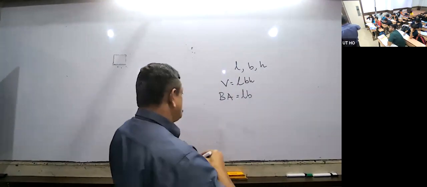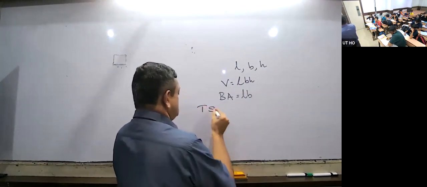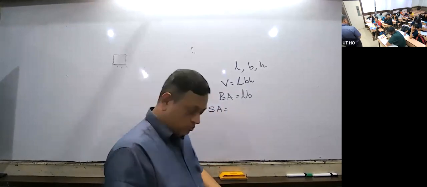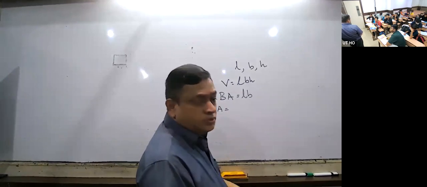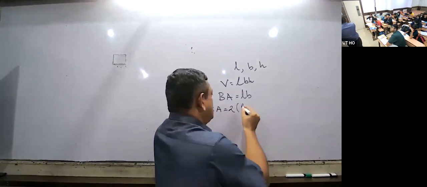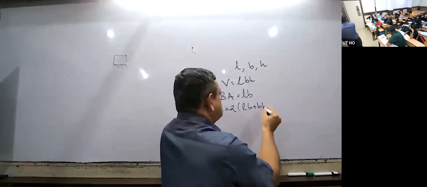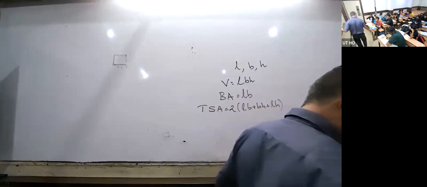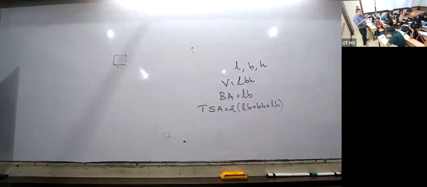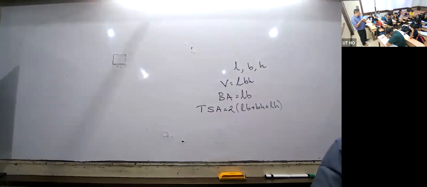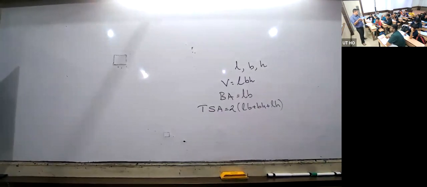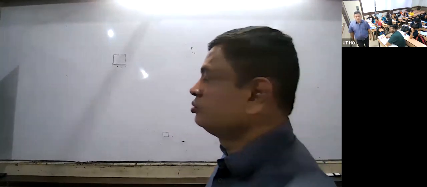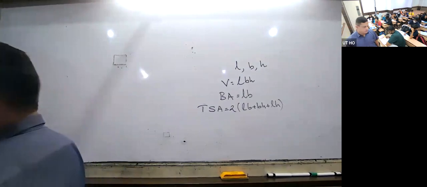Do you know what is its total surface area? TSA is total surface area. It is 2 times LB plus BH plus LH. Are you followed or not? This is LB, top also LB. This is BH, this also BH. This is LH, this also LH. Add them, so 2 times. Remember this short formula: 2 times LB plus BH plus LH.